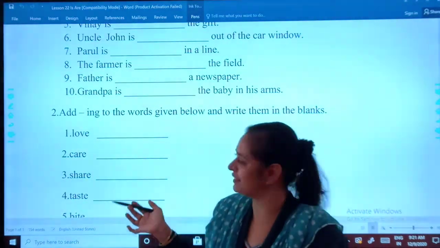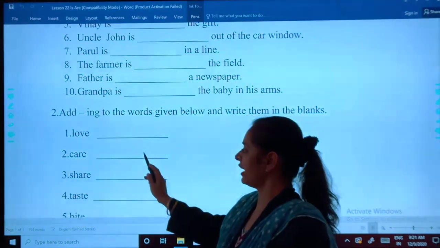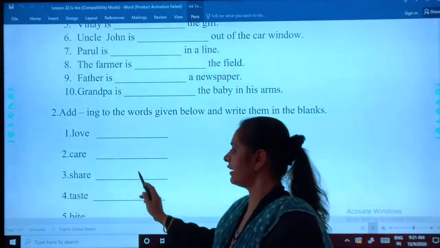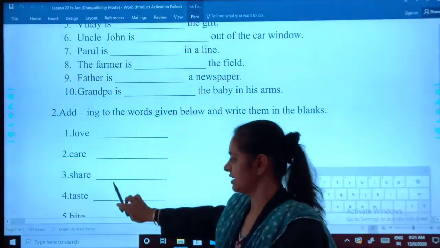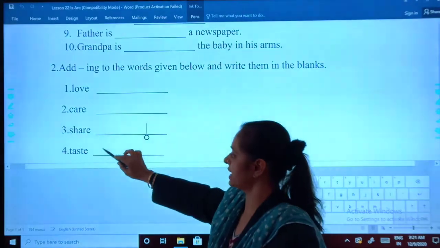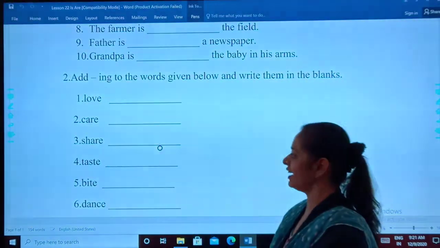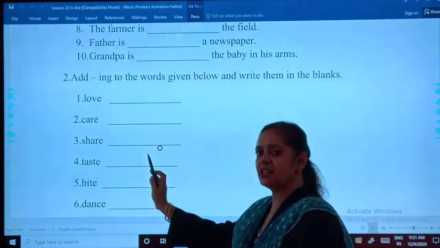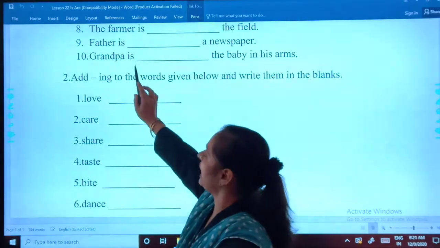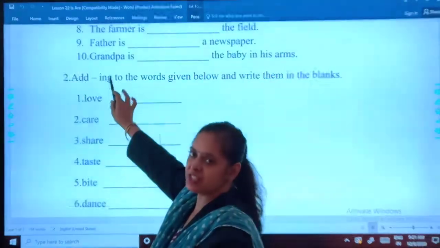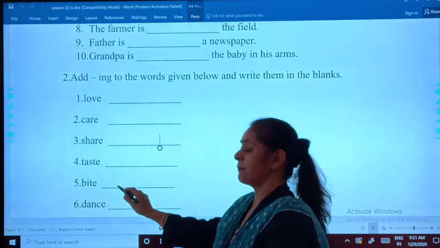So simple. Love, loving. Care, caring. Share, sharing. Taste, tasting. Bite. So students, got the clear idea? Taste, tasting. What was removed? I have removed e and added ing. Got it? Very smart. Bite, biting.